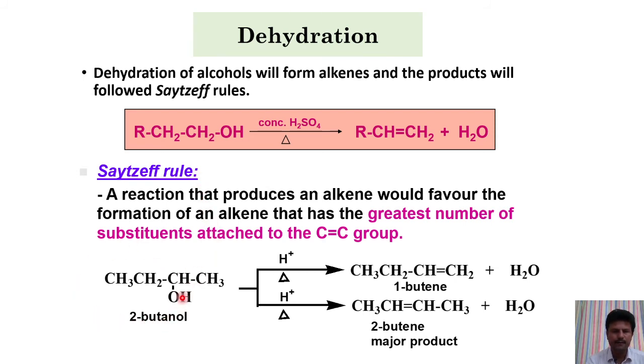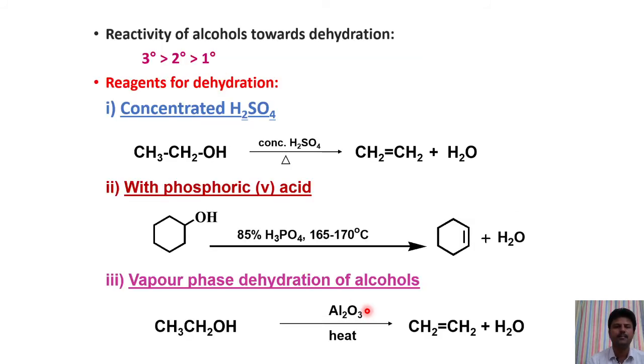See here, if you take 2-butanol and react with concentrated sulfuric acid on heating, it gives two products. One is 1-butene, the second one is 2-butene. If you compare these two, 2-butene contains 6 alpha hydrogens and 2-butene is more stable according to hyperconjugation. Therefore, according to the Saytzeff rule, 2-butene is formed as the major product.